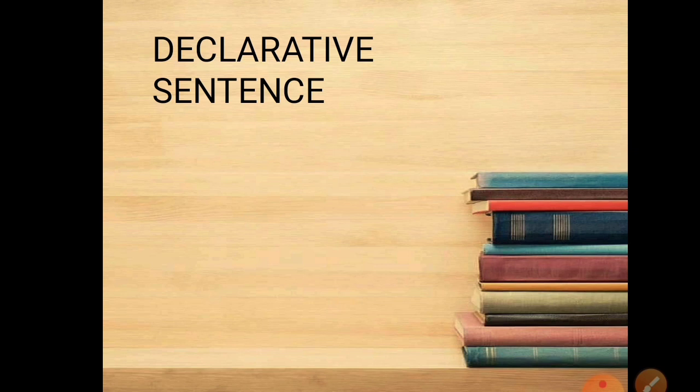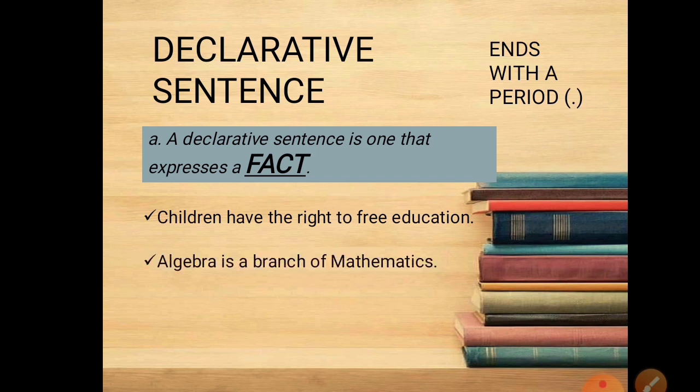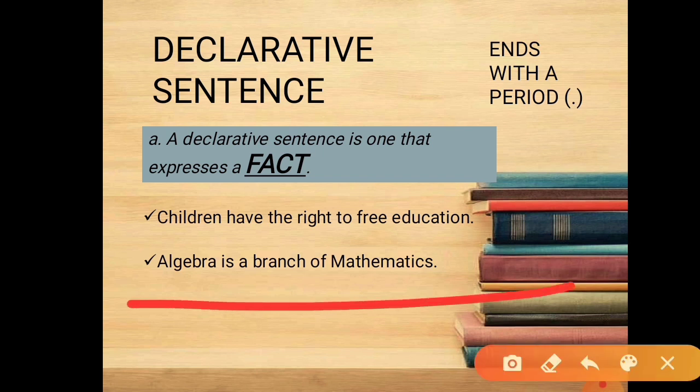Let's talk about declarative sentence. Declarative sentence always ends with a period, and it is categorized into three. First one, a declarative sentence is one that expresses a fact. Children have the right to free education. Algebra is a branch of mathematics. So basically, these examples are examples of a declarative sentence because they are expressing a fact.